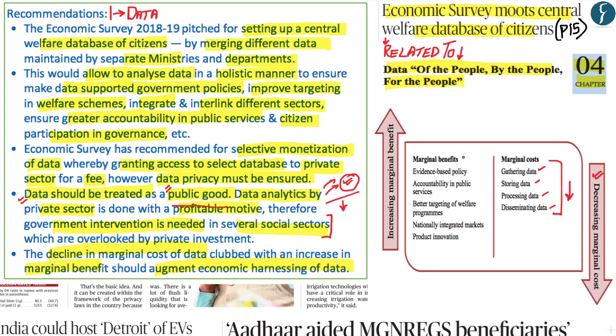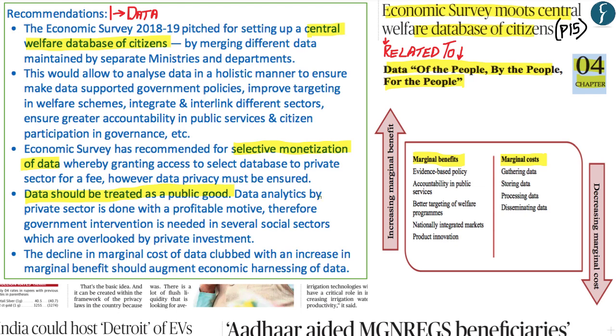Similarly, the marginal benefits of using data have gone up, whereby the government can form evidence-based policy. It also allows accountability in public services, better targeting of welfare programs, nationally integrated markets, and product innovation. Because of both of these aspects, the Indian government can harness data so as to reach its economic potential.